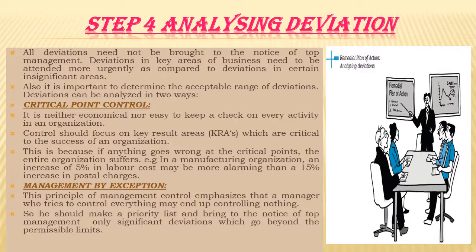Now, there are a few advantages of critical point control and management by exception. These advantages are: first, it saves time and effort of managers as they deal with only exceptional deviations. Second, it ensures better utilization of managerial talent as attention is focused on important areas. It facilitates delegation of authority by permitting the subordinates to deal with the routine problems and insignificant deviations. And next, it identifies critical problems which need timely action to keep the organization on the right track.